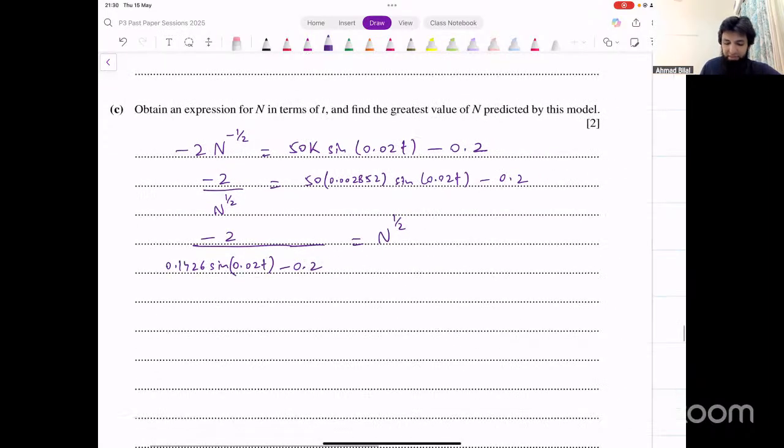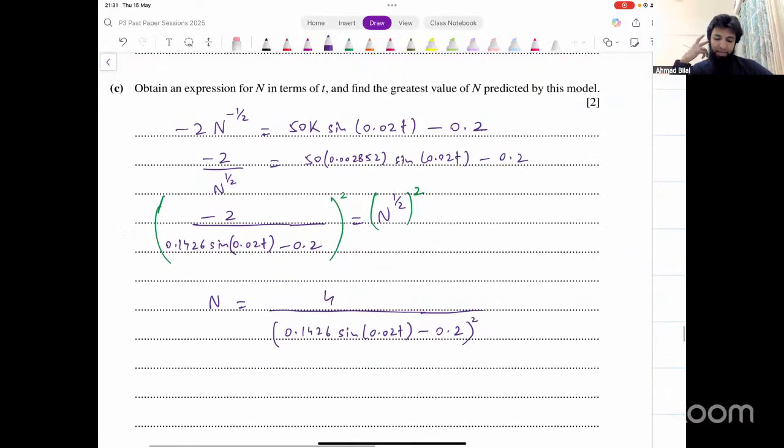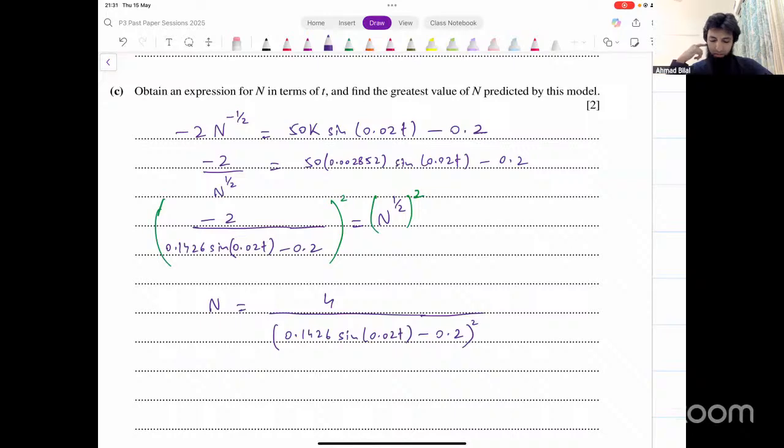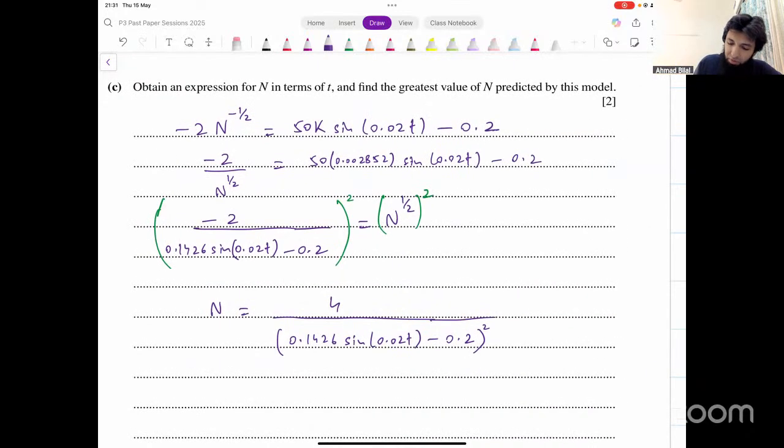Now we square both sides, and that gives us n equals, when we square both sides, minus 2 whole square, that becomes 4 in the numerator. So n equals 4 divided by 0.1426 into sine of 0.02t minus 0.2, whole squared. Okay, that's n in terms of t. That's one thing that we wanted to find out. And now they're saying find the greatest possible value of n, the greatest possible value of n predicted by this model.